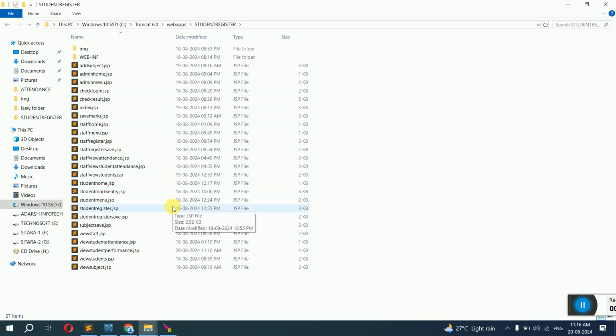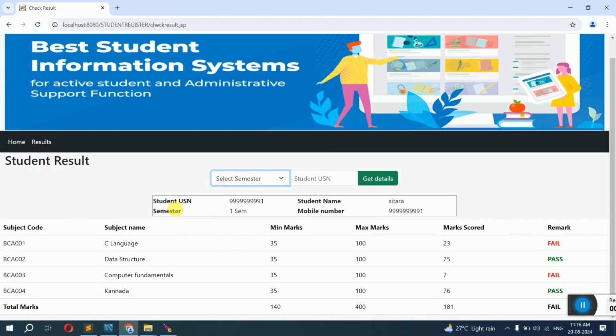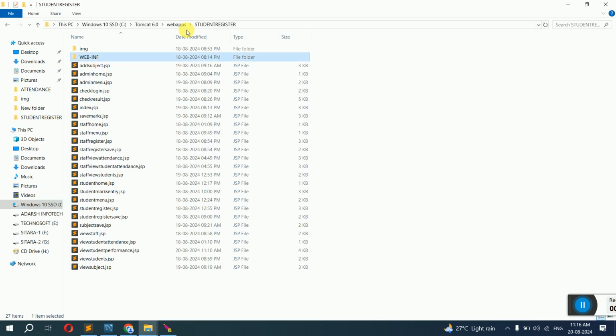If they ask you to make any change, for example, now this is the output page. It says student result as the text. They may ask you to change this text to final result. So what you have to do is see the name of the page on the top here, checkresult.jsp. Open that particular file, checkresult.jsp.